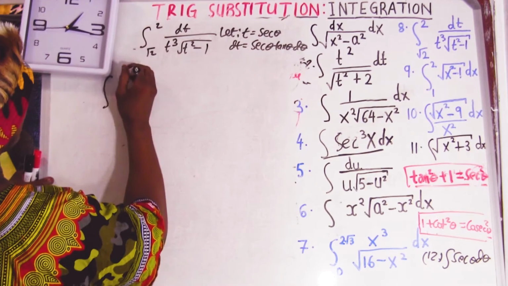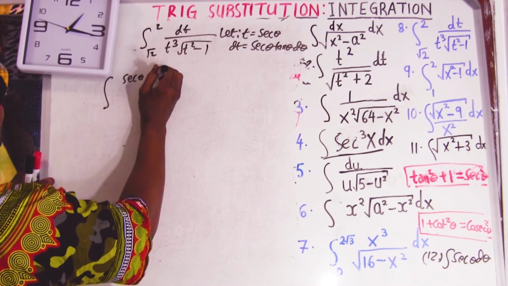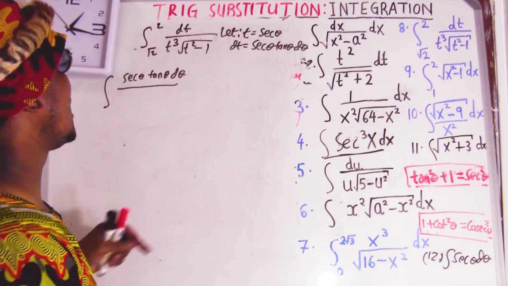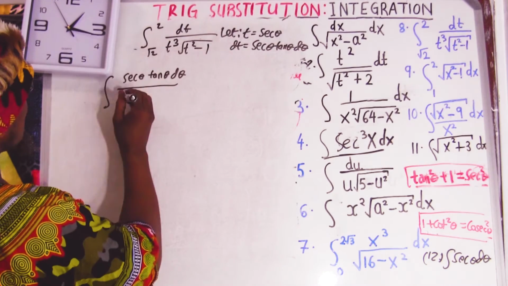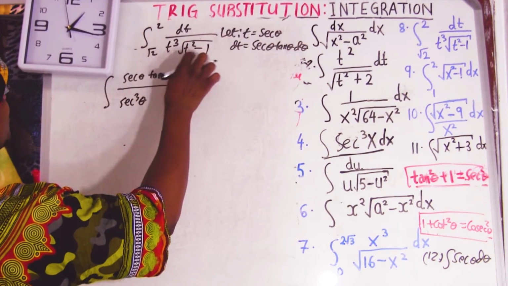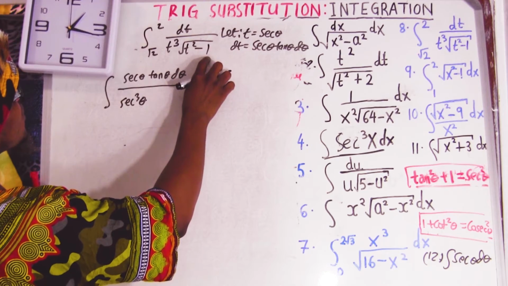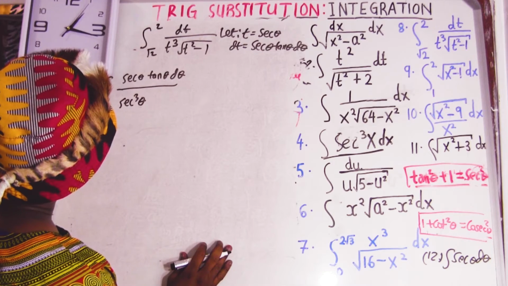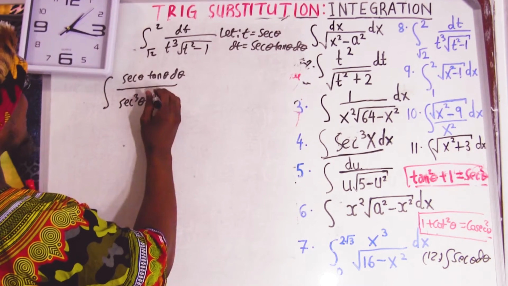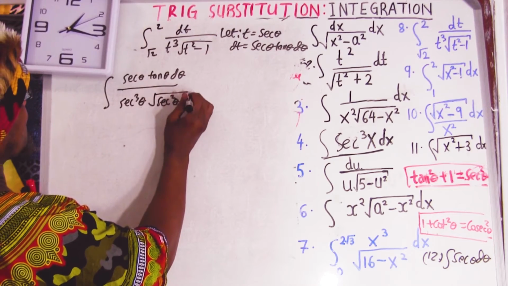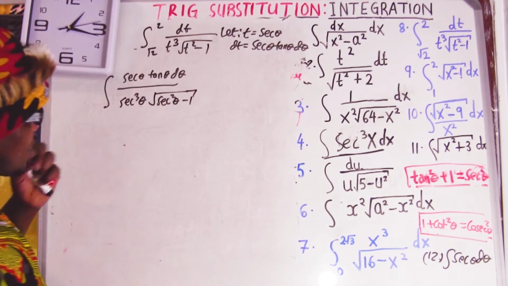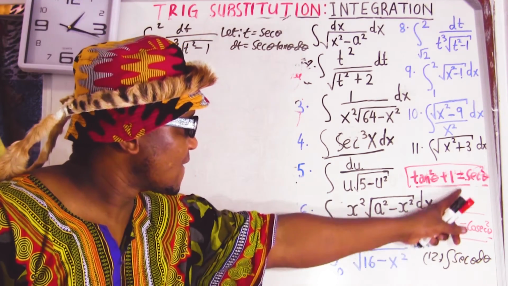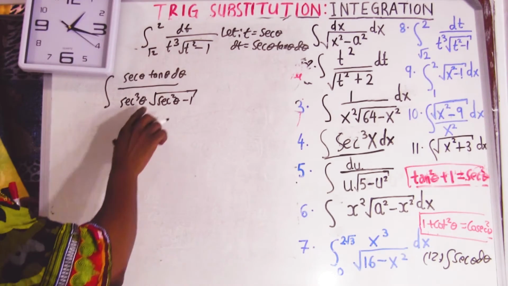What is dt? dt equals sec tan, and t cubed means sec cubed. Now this is going to be t squared minus sec squared. Oh, I think I made a mistake here. Did I? No, we know t is sec, so it's sec squared minus 1. What is sec squared minus 1? Sec squared minus 1 equals tan squared, so all this square root equals tan.